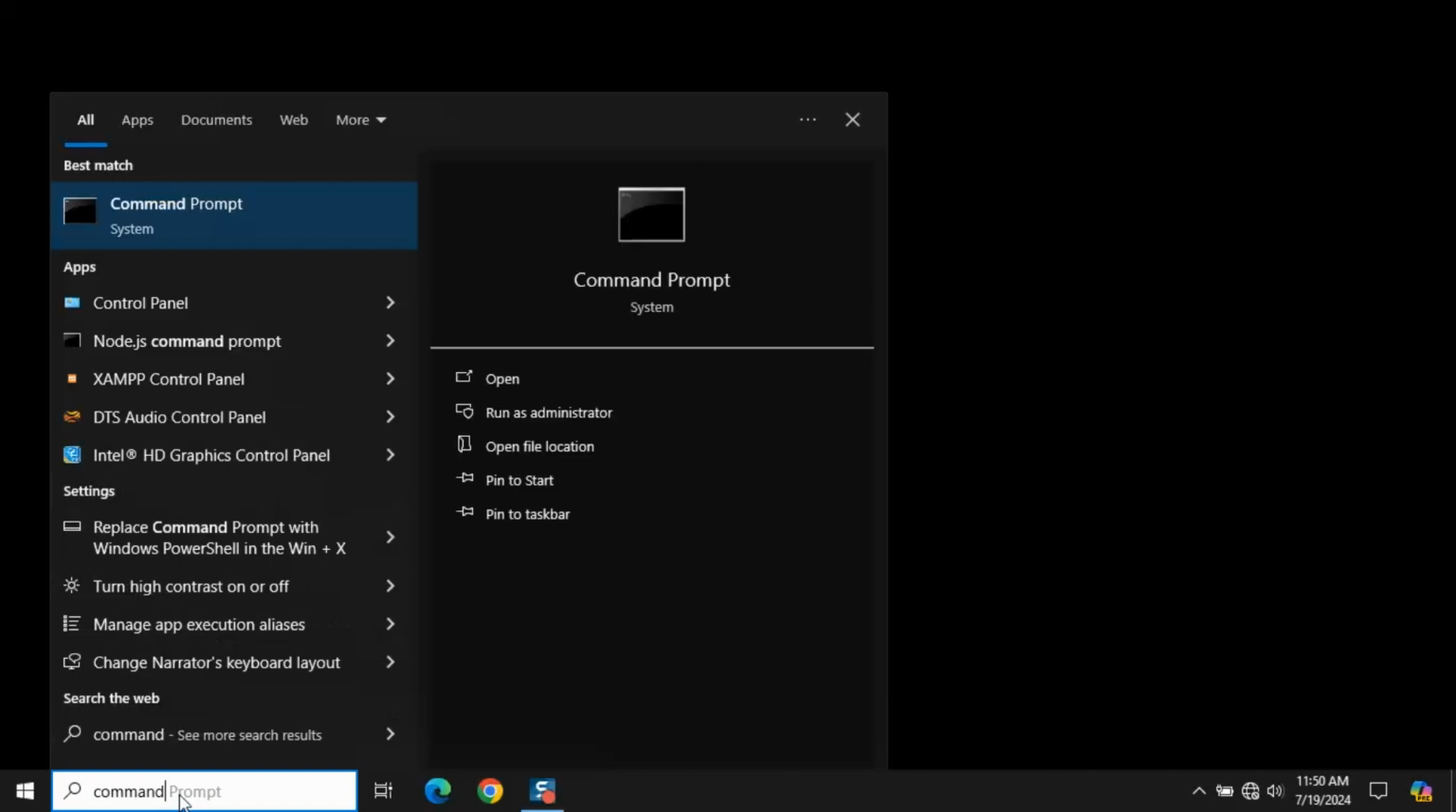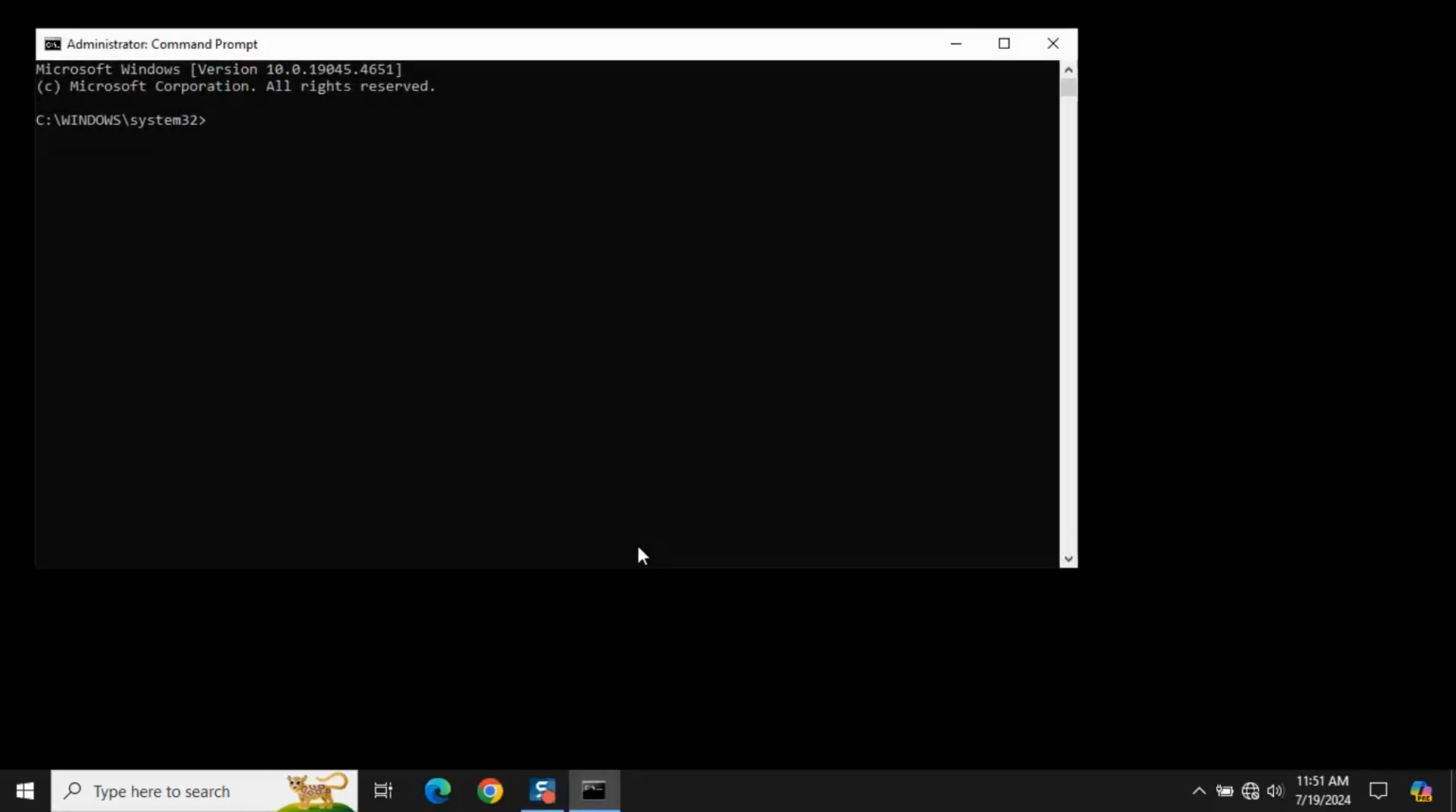Next, let's flush the DNS cache. Open Command Prompt as an administrator by searching for Command Prompt in the Start menu. Right-click on it and choose Run as Administrator. In the Command Prompt window, type ipconfig /flushdns and hit Enter. You'll see a message confirming that the DNS resolver cache has been successfully flushed.